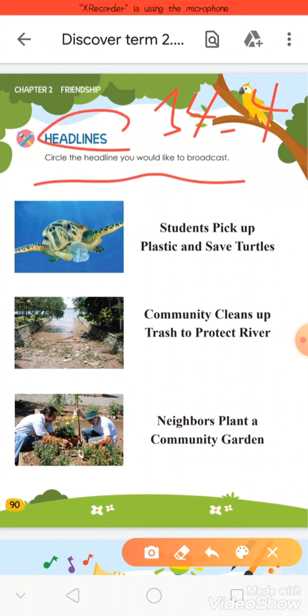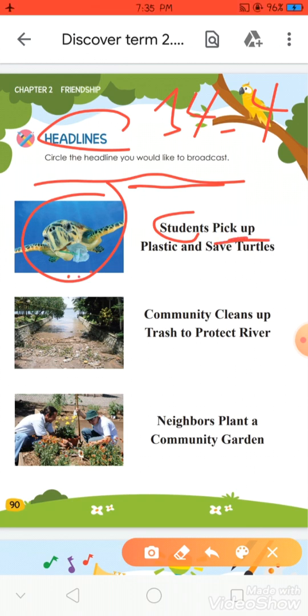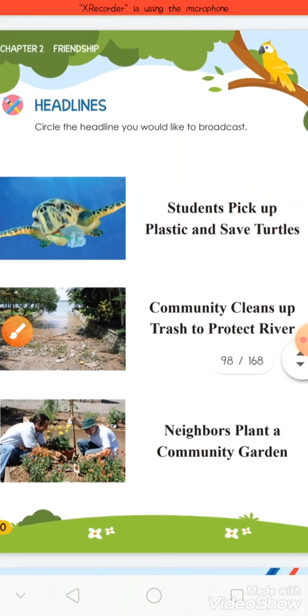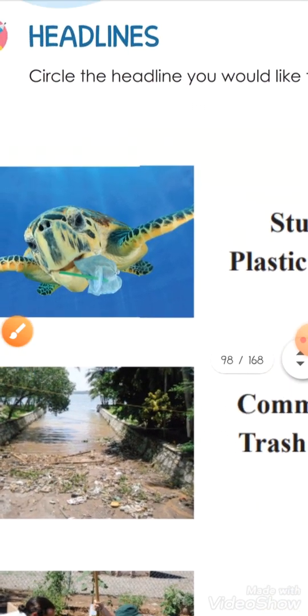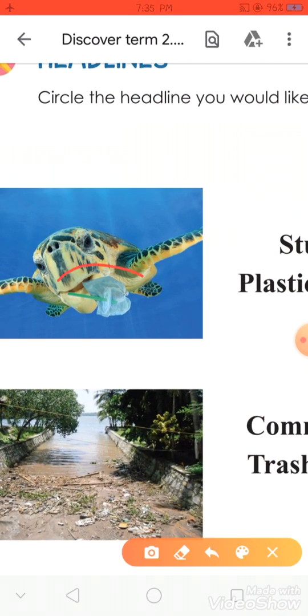Here we will circle the headline you would like to broadcast. Okay, look at the picture number 1. In this picture, KG, the students pick up plastic and save the turtle. Now look well at the picture. Can you see this plastic? The students pick up the plastic, to protect the turtle, to make the turtle safe.